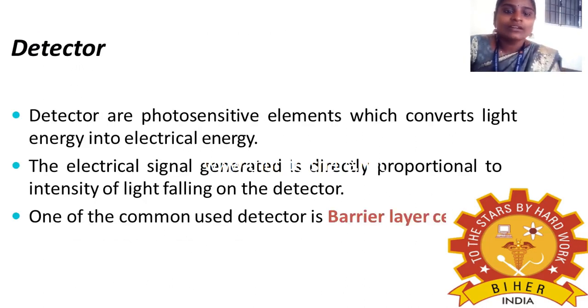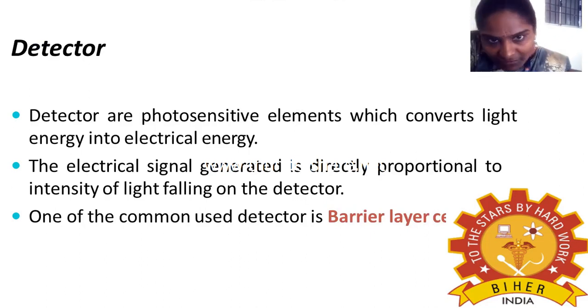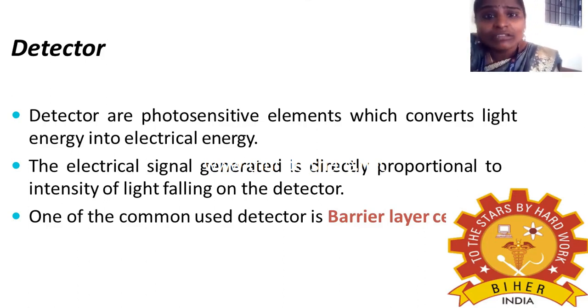So a detector, or photosensitive element, converts light energy into electrical energy. How? Normally the transmitted light passes from the sample holder and reaches the detector. In the detector, it strikes the cathode. Then the cathode starts to emit electrons, and once the electrons are emitted, they finally reach the anode.